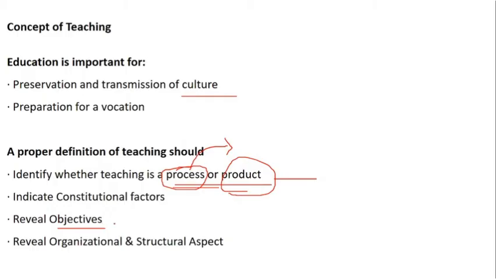It means that though we give equal importance to the teacher and equal importance to the student, at the same time we cannot ignore the imparting body, that is the school, the colleges, the universities, which also play an important role in teaching. So teaching is not only about teacher and student. Teaching also takes into consideration the environmental factors, wherein your stakeholders come, wherein your institutions and colleges also come.